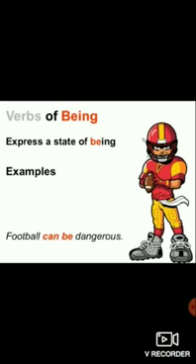Another example of a verb which shows state of being is this: football can be dangerous. Now what is the action in this? Football is the noun, the subject of the sentence. Can be. It's a state of being. Along with be, can is another linking verb which is used. So can be dangerous. So can be is the verb. There can be more than two words as verbs in a sentence.